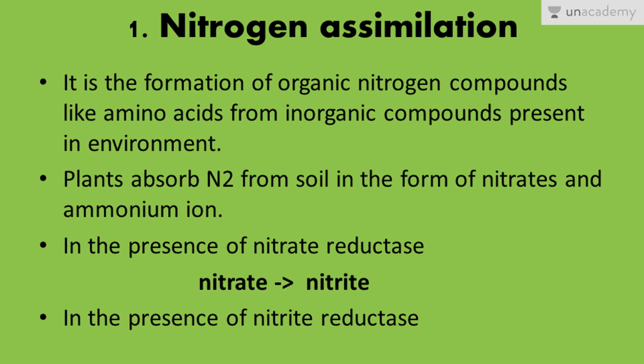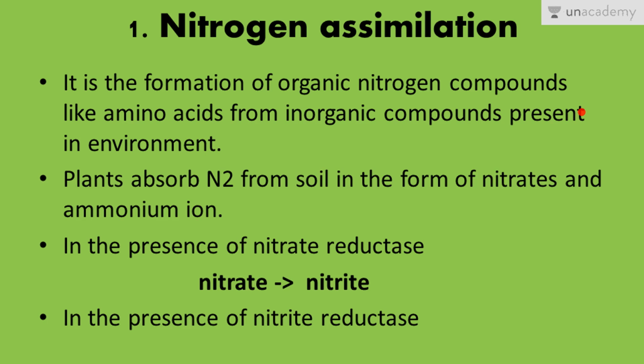Then there comes the process of nitrogen assimilation. What happens in nitrogen assimilation? This is defined as the formation of organic nitrogen compounds, like amino acids, from inorganic compounds present in the environment.